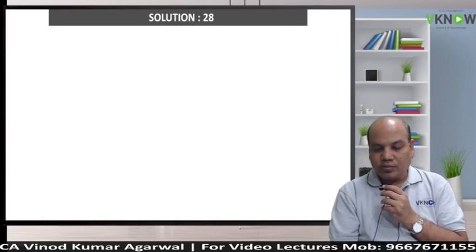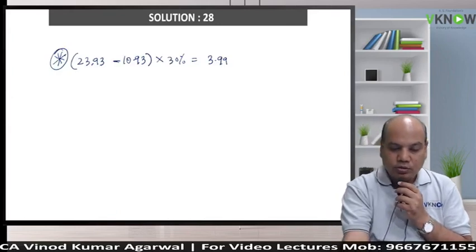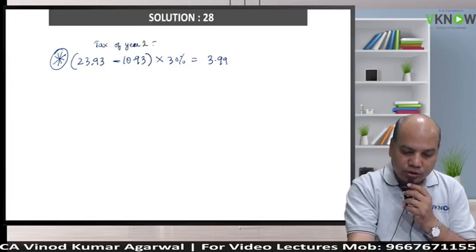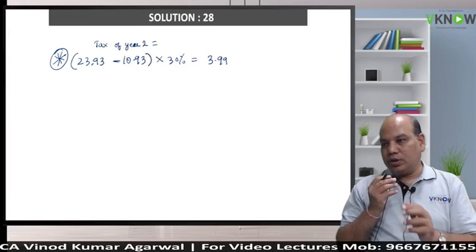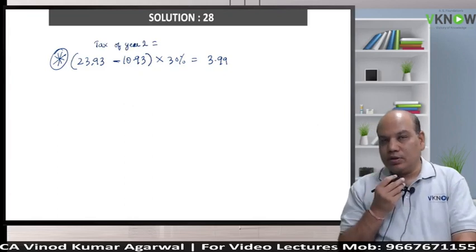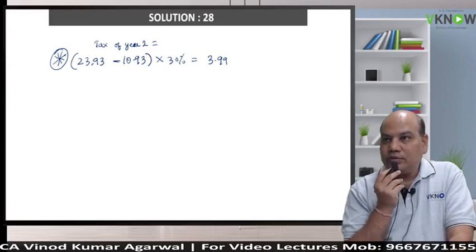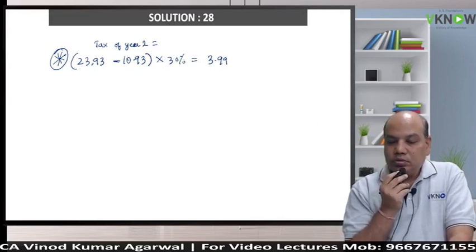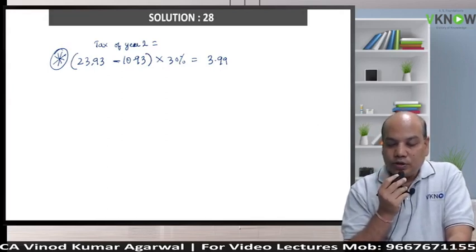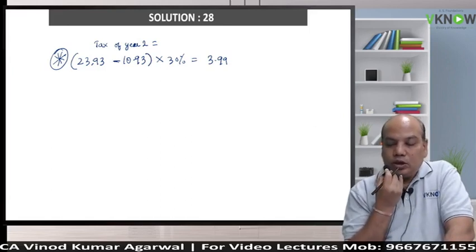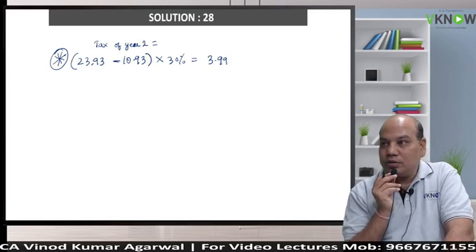And show the asterisk mark calculation below if you want to write. Or you can just give the heading tax of year 2 equal to second year tax liability. Every working note must be presented, not only for you but for the examiner also. Noted? And don't make mistake in basic calculation.